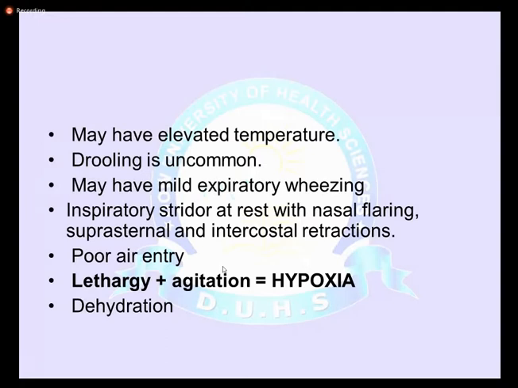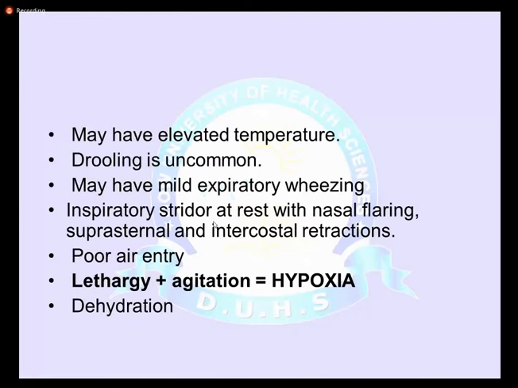But the classical wheeze, stridor in croup, is the inspiratory stridor at rest with flaring. Sometimes they may present with severe distress, but most of the time they usually have mild symptoms. But in less than 10% of the cases, these children may present with severe stridor, nasal flaring, use of accessory muscles. There are all the signs of respiratory distress.